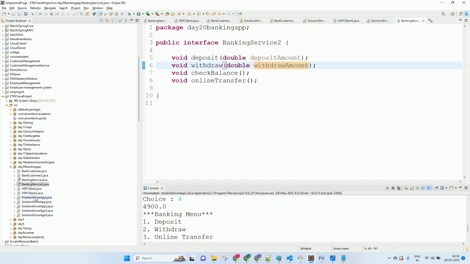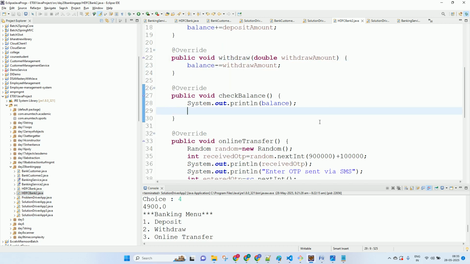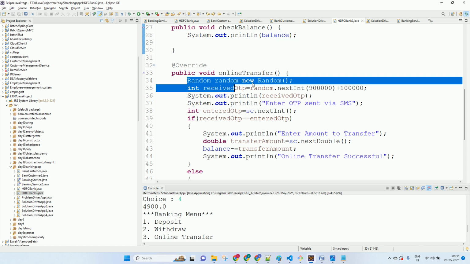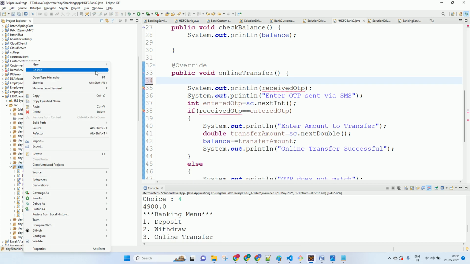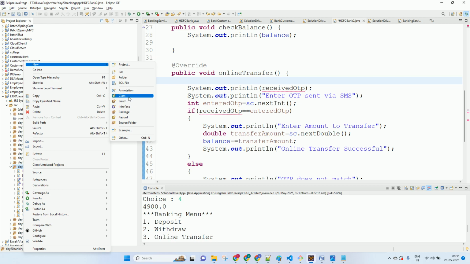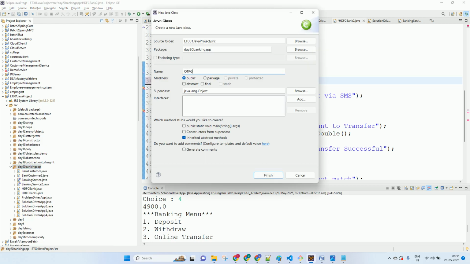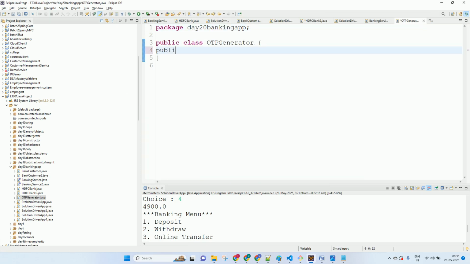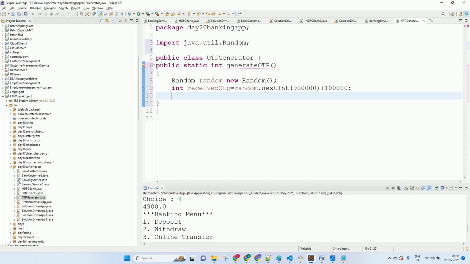Online transfer. Now this also we can pass into one class which will give us a random OTP. So we can make a random number generator class, or we can say OTP generator, and we can make a public static function, because I will not make an object of this. Generate OTP, and whatever number we are getting, I will just return that. So here you can just say OTP over here.